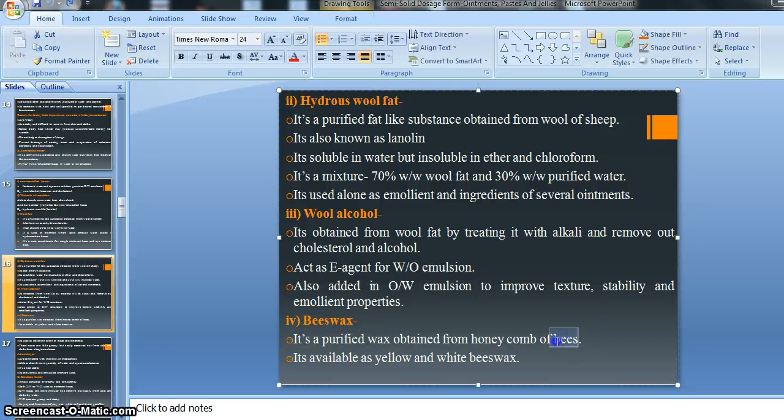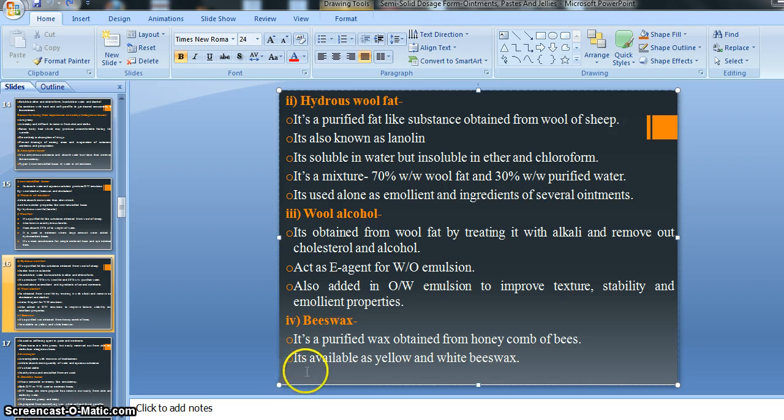We know bees, which in Hindi or in Marathi we call मधुमक्खी, okay. The comb of the bee, the honey comb, in which they store honey and so on, is a wax-like comb, and from that we get beeswax, okay. That's why the source of beeswax is the honeycomb of bees, right. So beeswax is the purified wax obtained from the honeycomb of bees, which means the honeycomb is purified with the help of various kinds of treatment, and after the purification, whatever material we get is called beeswax, right. So its name itself indicates bees and wax, right.